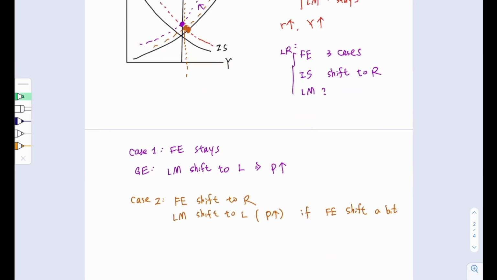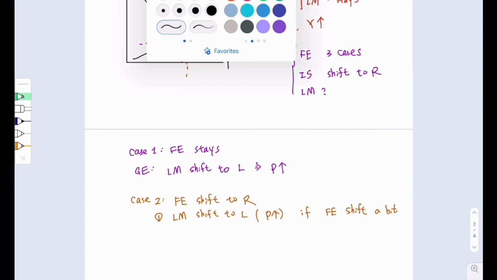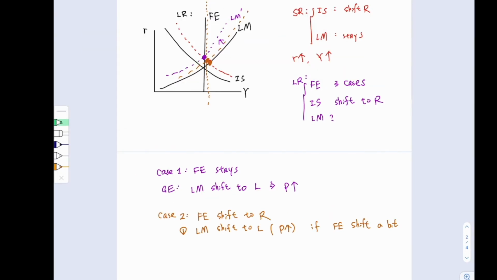On the other hand, if the full employment line shifts quite a lot to the right of the intersection of the new IS and LM curve, the new intersection is here. Therefore, the LM curve needs to shift to the right to restore the general equilibrium.